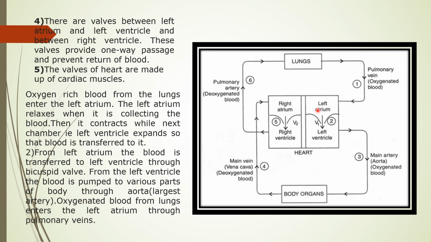So what happens when the oxygenated blood comes by the pulmonary vein to the left auricle? The left auricle is going to expand, right? And due to that, when it is filled, from the left auricle the blood is transferred to where? To the left ventricle through this bicuspid valve. When the blood is not coming to the left ventricle, that time this bicuspid valve is actually closed.